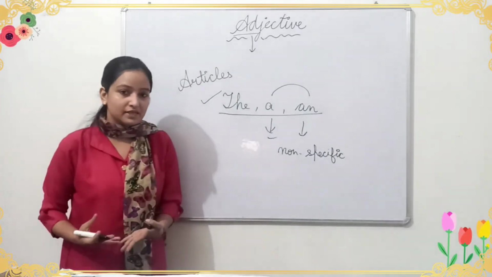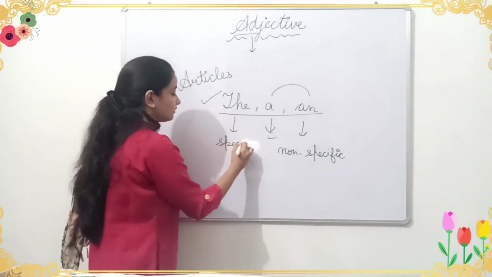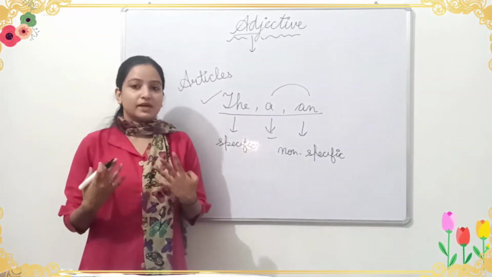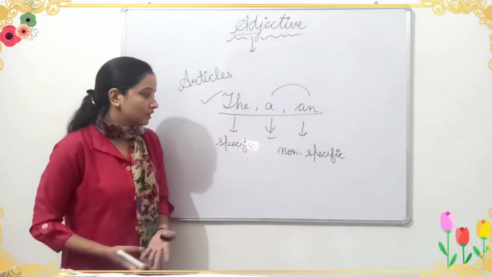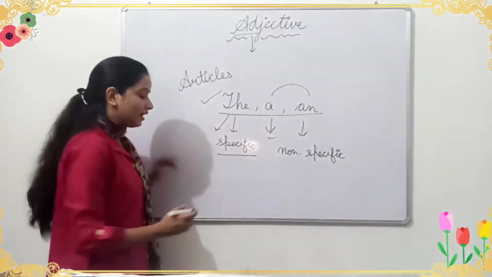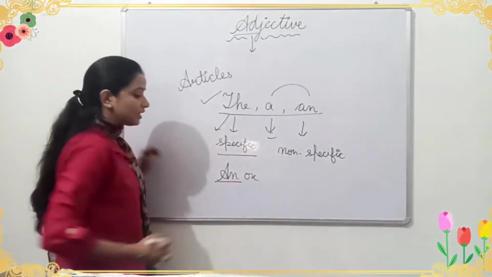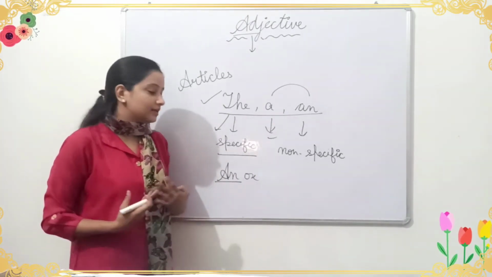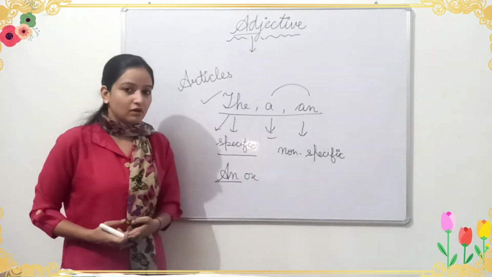Okay, a is for non-specific, and the is used for specific things, particular persons and animals. When I say an ox, it means I am talking about any ox. I am not talking about any particular ox here.